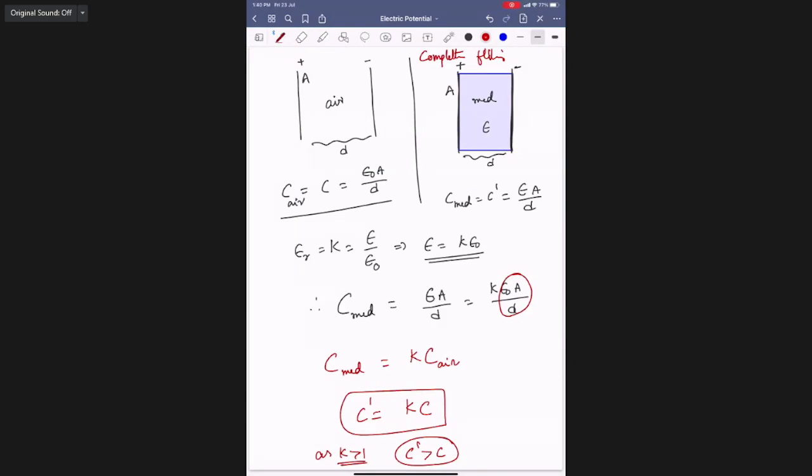So what should we write, sir? The space between the plates is completely filled with the medium. Better write it on your own: the space between the plates is completely filled with a medium of permittivity epsilon.